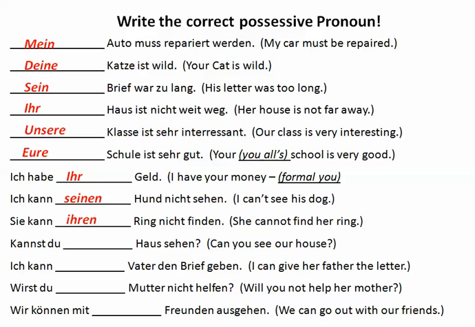Can you see our house? House here is the direct object, accusative case again. And since it's neuter, it's just going to be unser Haus. So kannst du unser Haus sehen?